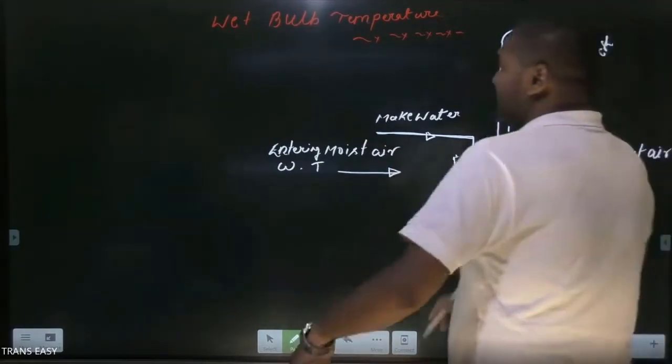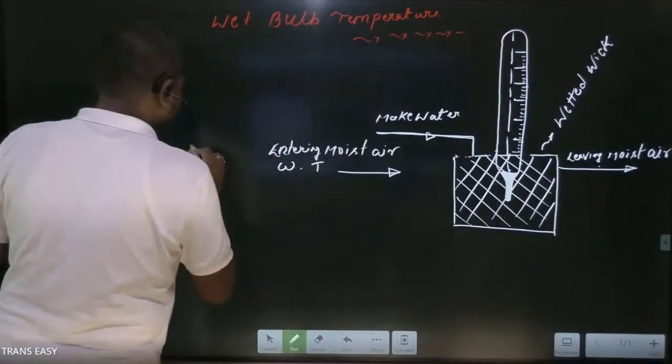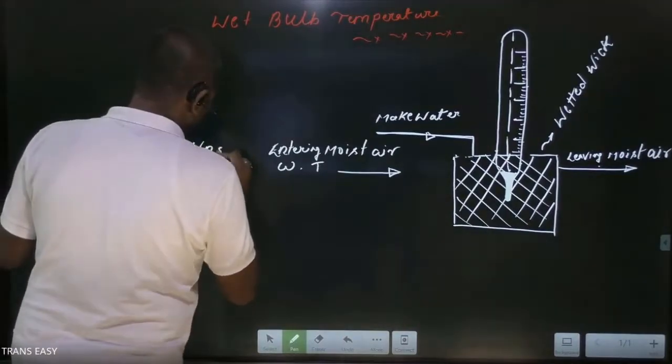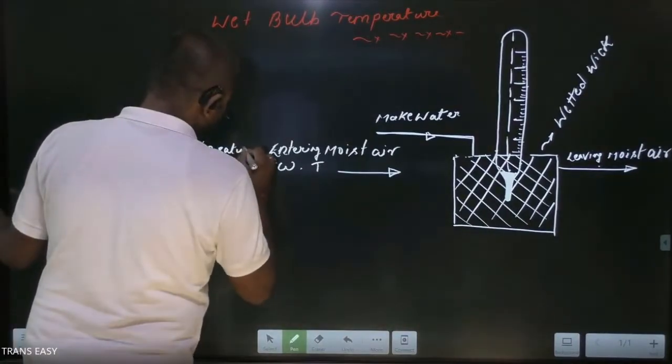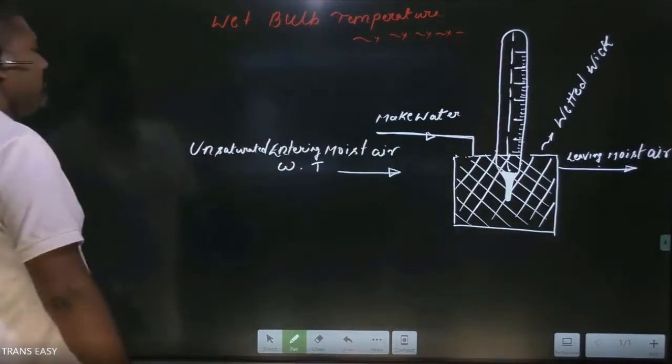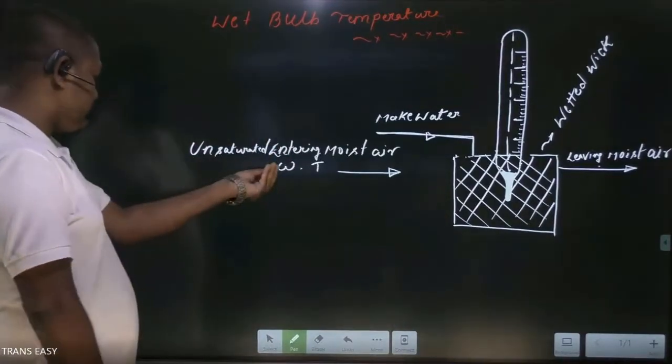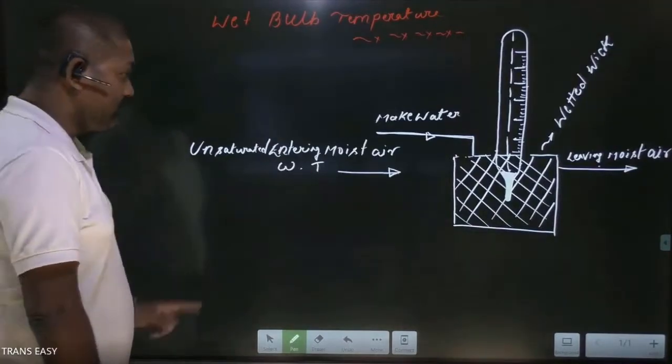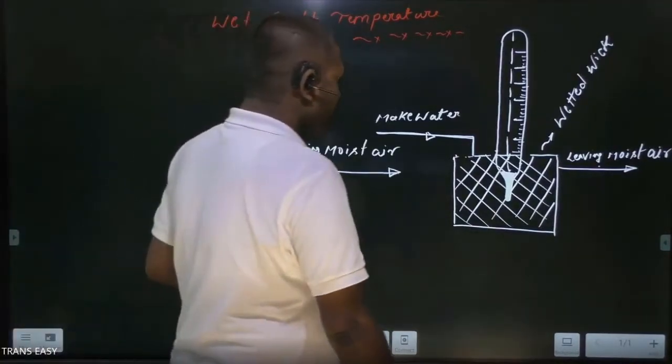And this is unsaturated entering moist air, which has specific humidity omega and dry bulb temperature T, the dry bulb temperature.